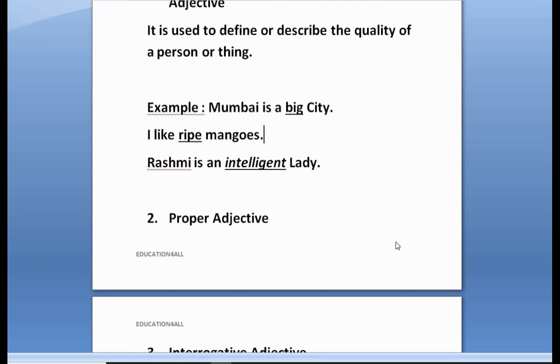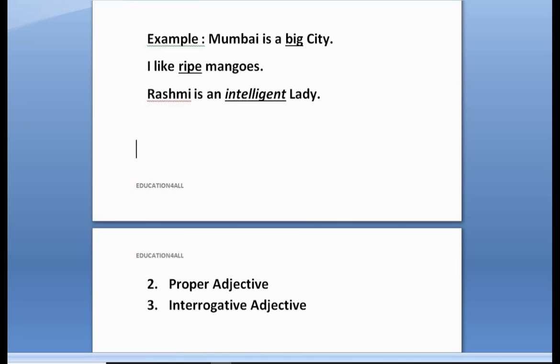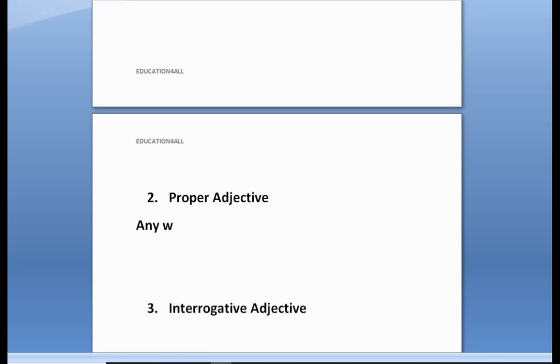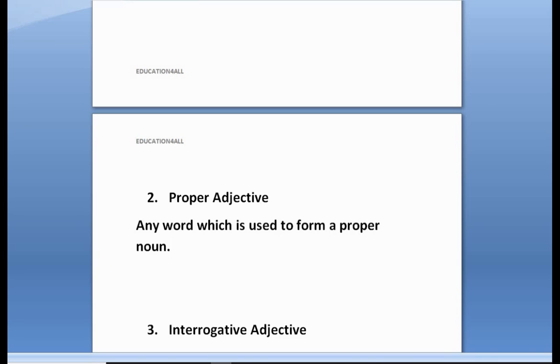So now moving ahead to understand proper adjective. Proper adjective is the same as we discussed in the case of noun. Any word which is used to form a proper noun, then that word will come into the proper adjective category, right?